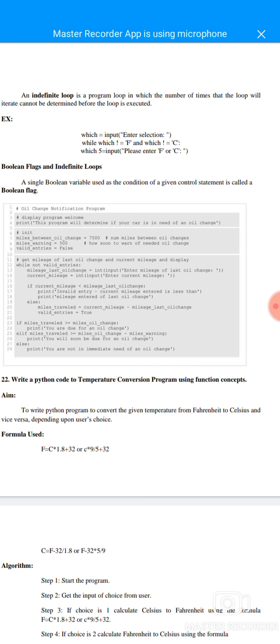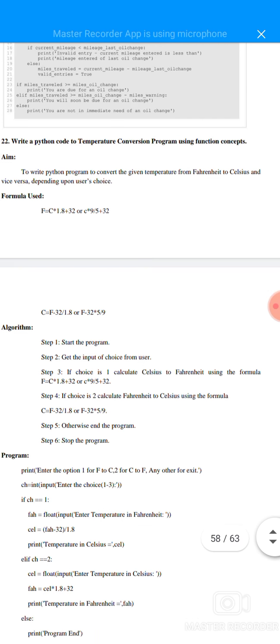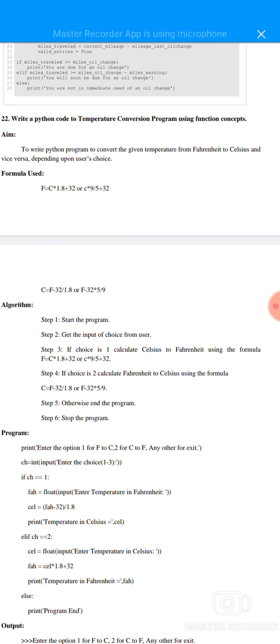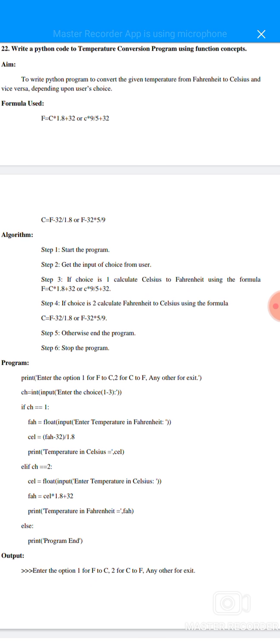To display the program. 22nd question: write a Python code for a temperature conversion program using the function concept. Aim: to write a Python program to convert the given temperature from Fahrenheit to Celsius and vice versa, depending upon the user's choice. Formula: F equal to C into 1.8 plus 32, or C into 9 by 5 plus 32. C equal to F minus 32 by 1.8, or F minus 32 into 5 by 9.